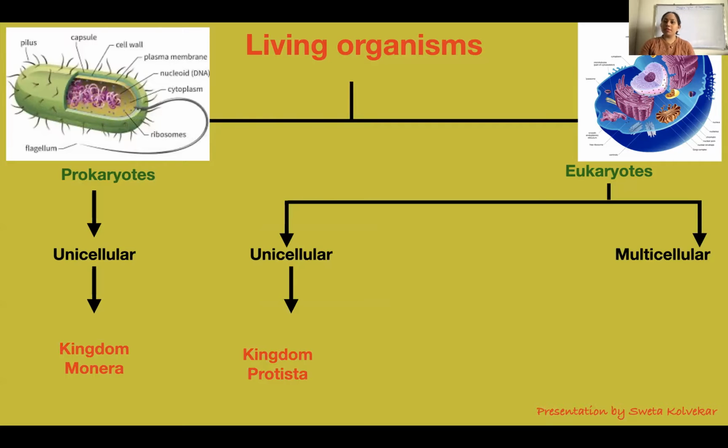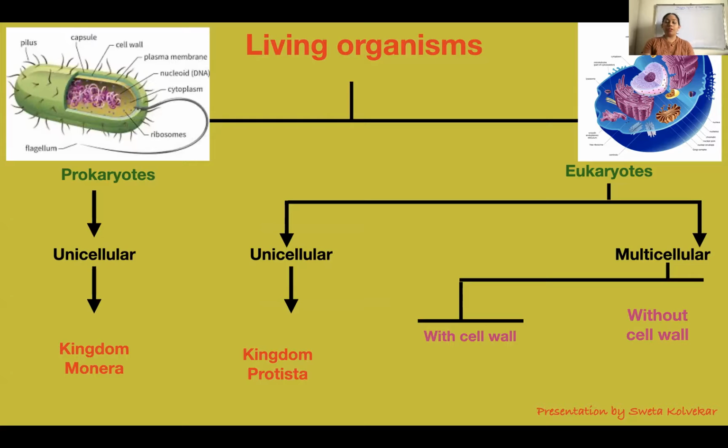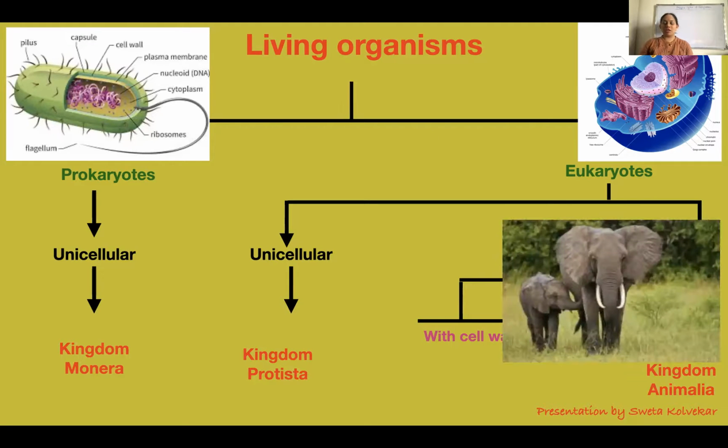Coming to multicellular eukaryotic organisms, the classification is done on the basis of the presence or absence of a cell wall. The multicellular organisms without a cell wall are placed under kingdom Animalia: elephant, tiger, lion, crow, leopard are put under kingdom Animalia. So check this example.